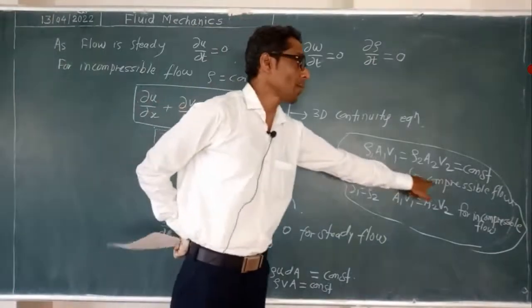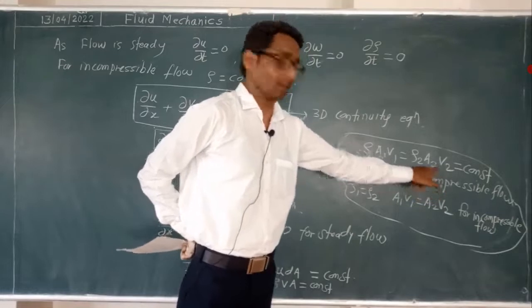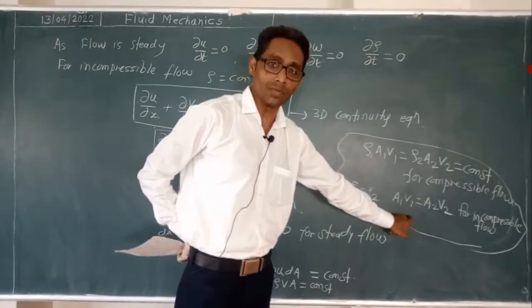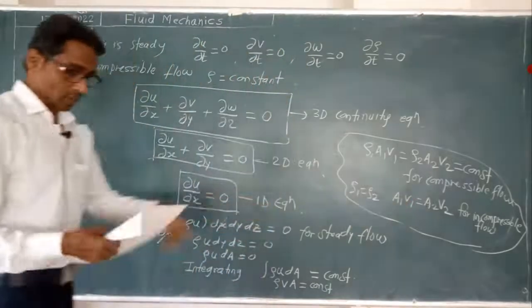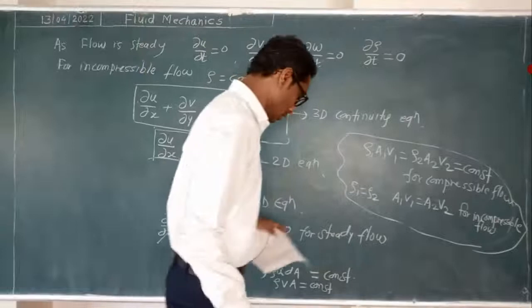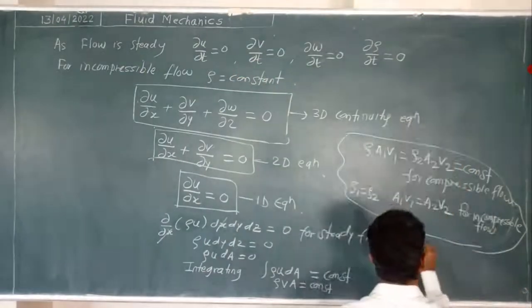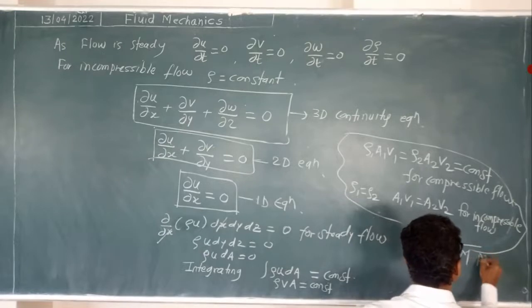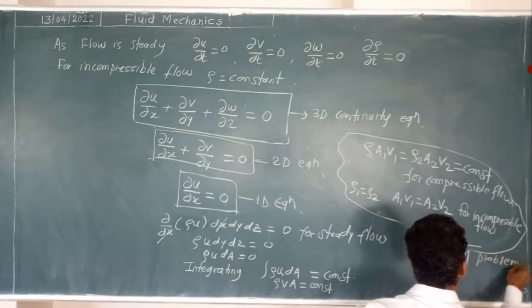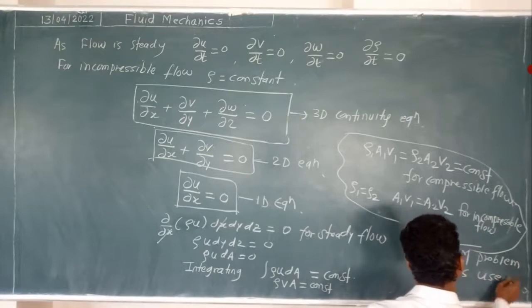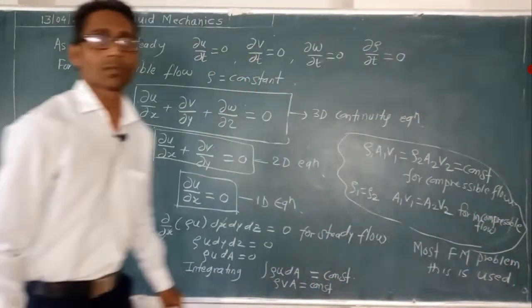Compressible means gas turbines; incompressible means water turbines, hydraulic turbines, pumps. This continuity equation is mostly used in entire fluid mechanics problems.